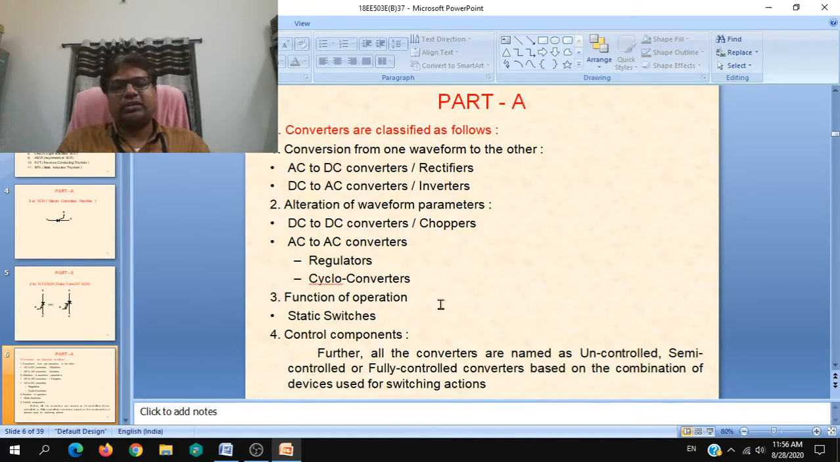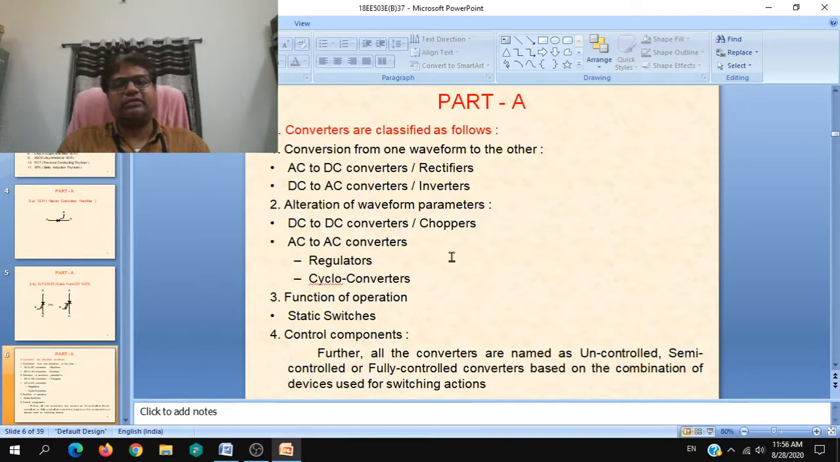The other is function of operation, that is, depending on their operation, what they are performing. That comprises static switches, or conversion of waveform or alteration of waveform. So under this come three types.